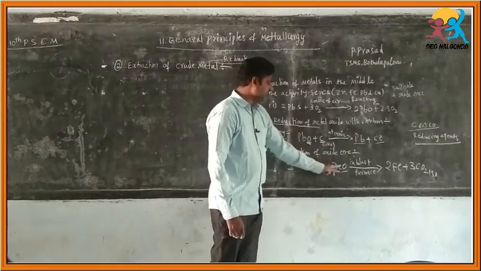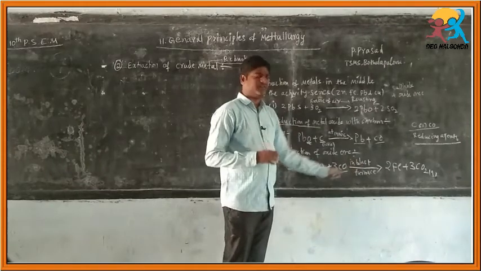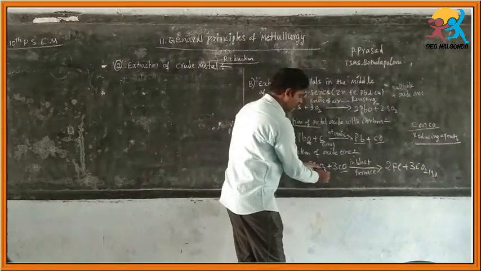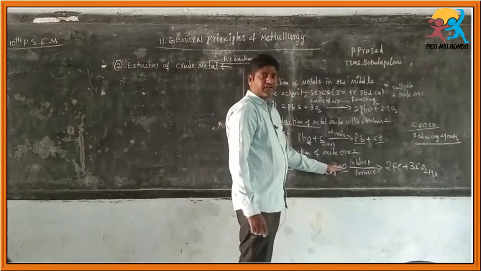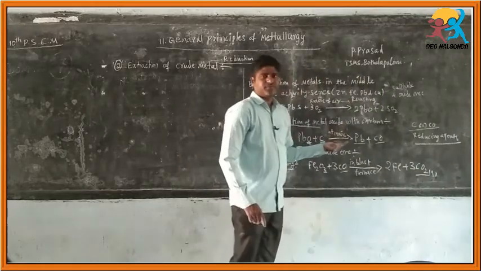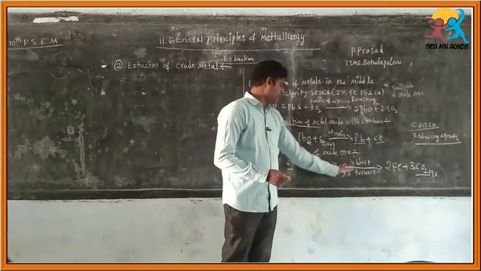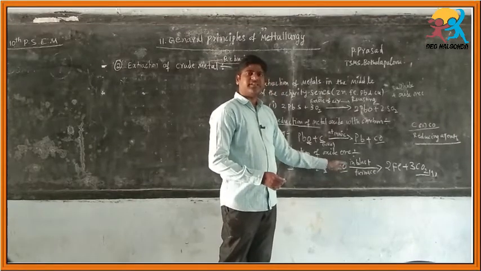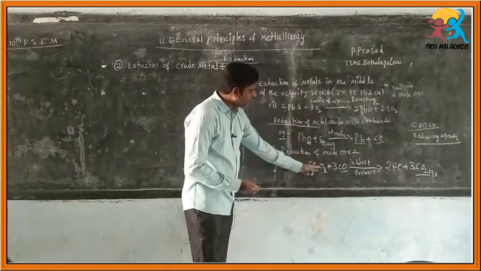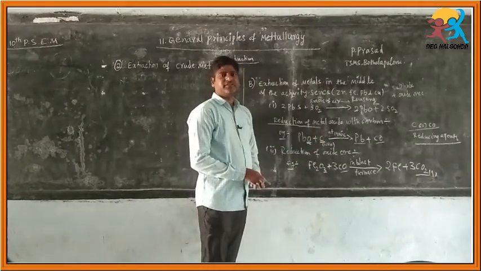When it is heated with carbon monoxide in a blast furnace at high temperature, iron will be formed and the three oxygens combine with CO to form carbon dioxide. So oxygen is removed by CO, and it is called a reducing agent. Here we need removal of oxygen in both cases, so we have to use reducing agents.